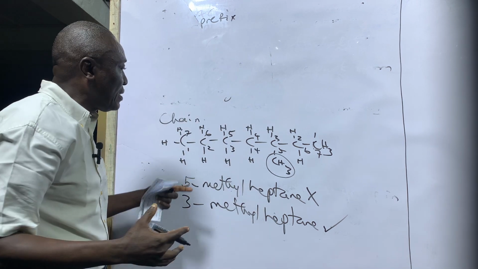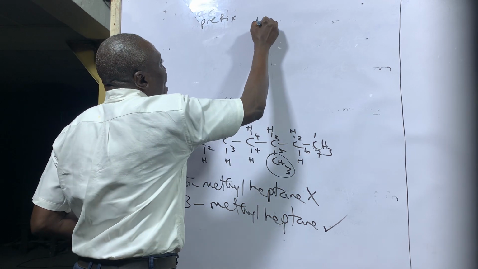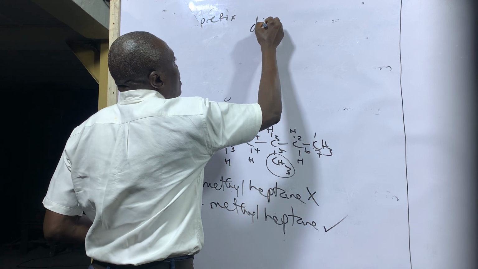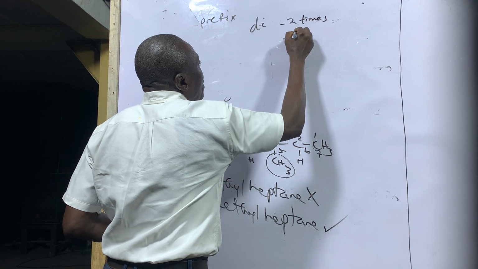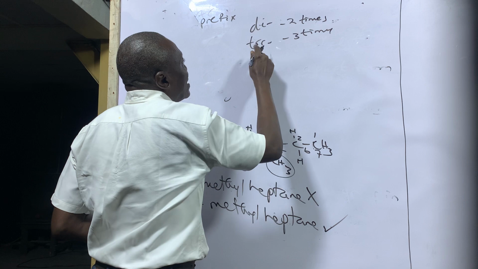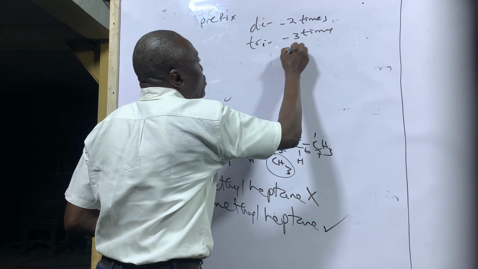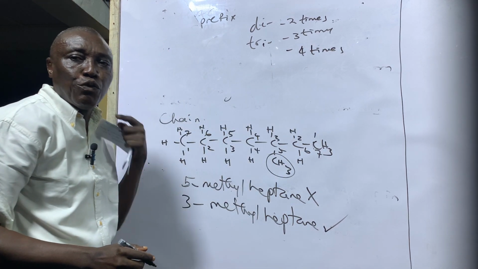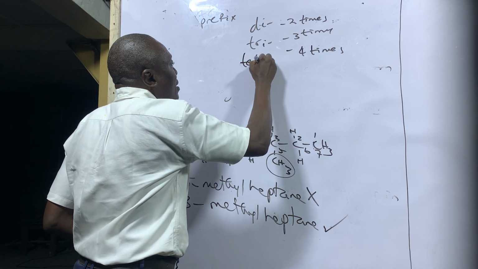If the substituent is occurring twice on the chain, you put the prefix di for 2 times. If it's appearing 3 times, the prefix you will put is tri. If the substituent is appearing 4 times, the prefix you will put before the name is tetra.